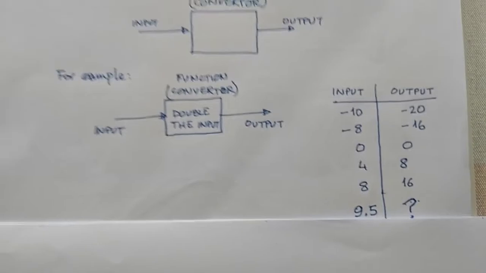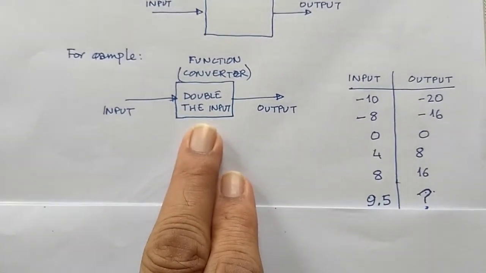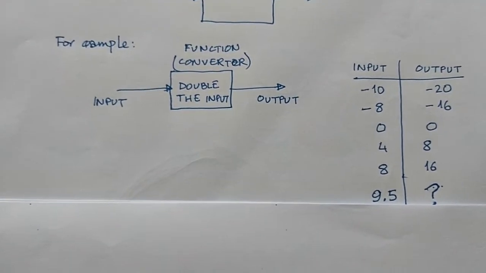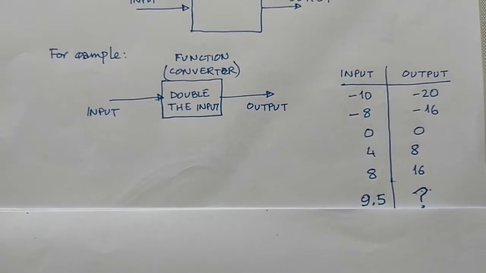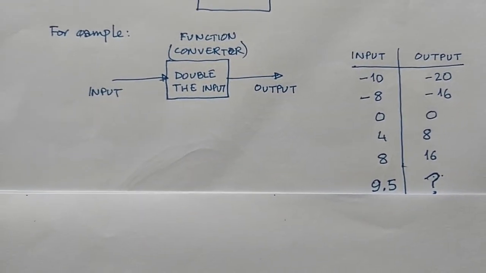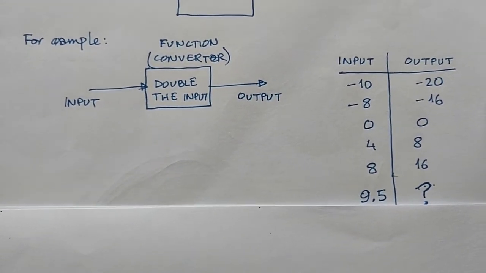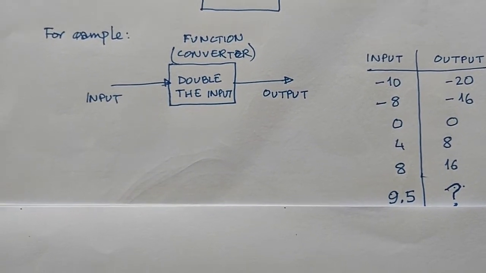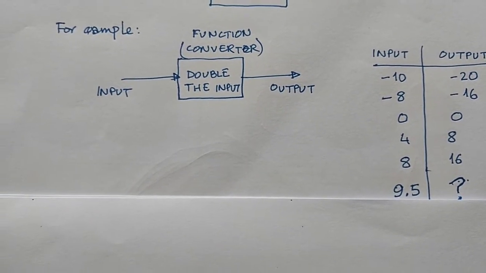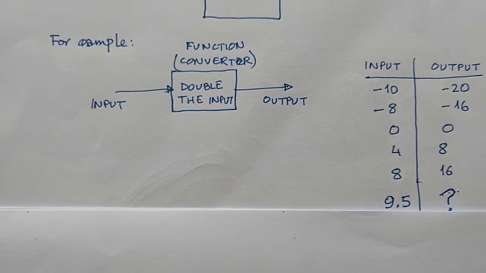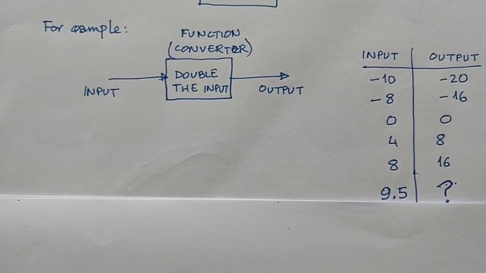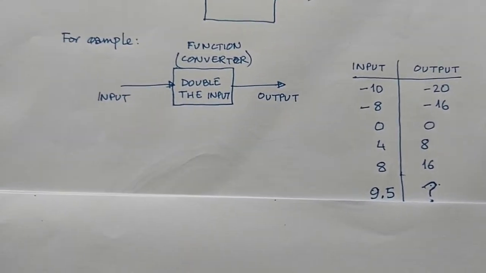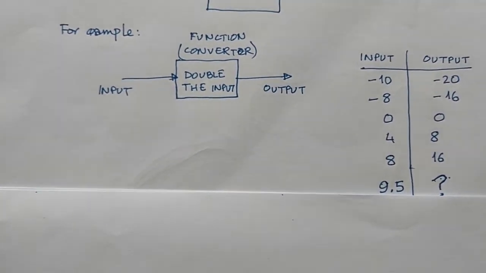Okay, so you've understood this. This is a function which just doubles the input, doesn't do anything else. You give it 10 million as input, it will output 20 million. You give it 0 as input, it will output 0. Now this is a specific function that doubles the input. You could have a function that also triples the input. I don't have it drawn, but we can discuss it. If I give minus 10 as input, you will get minus 30 as output.